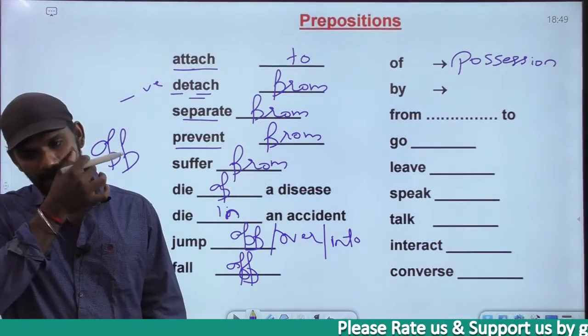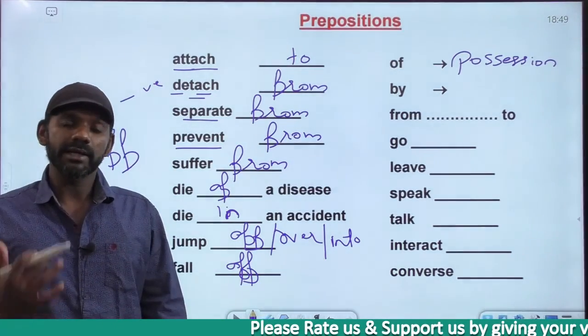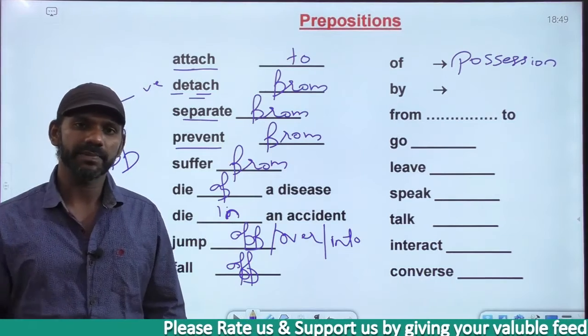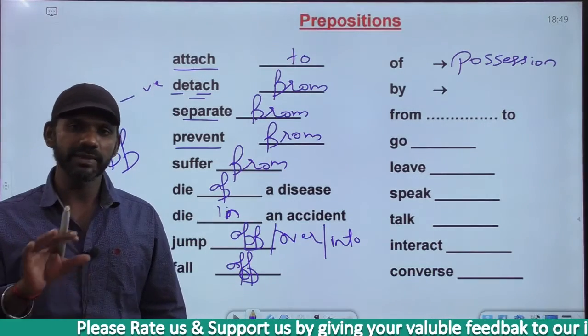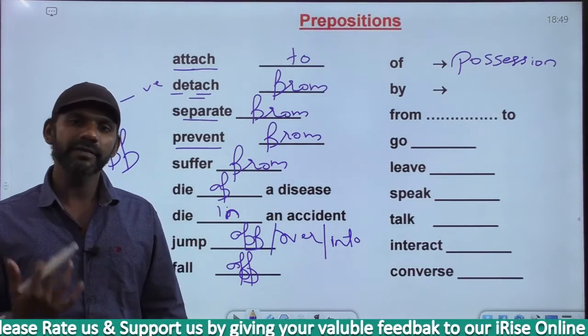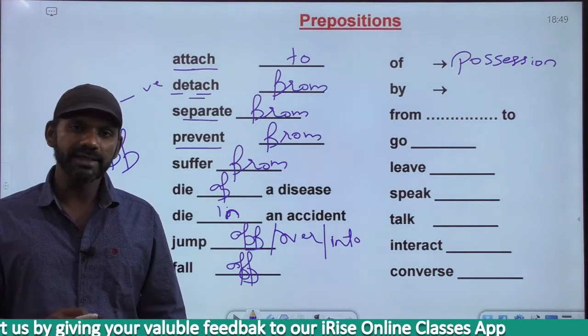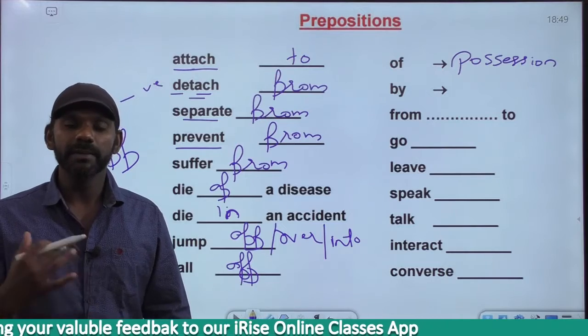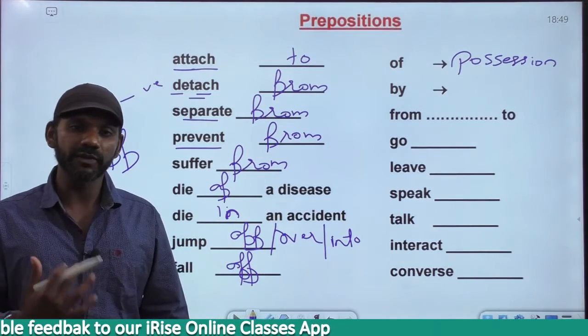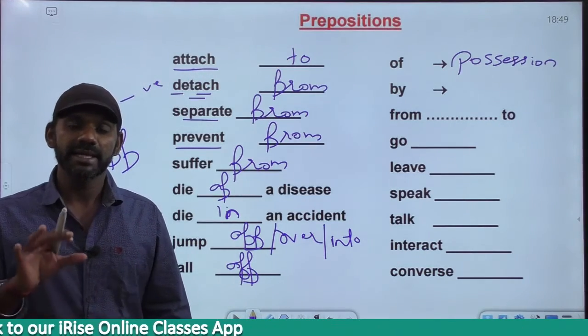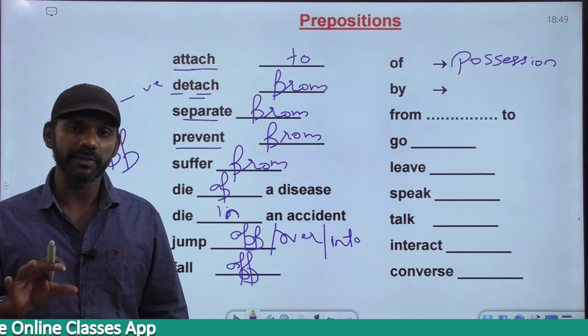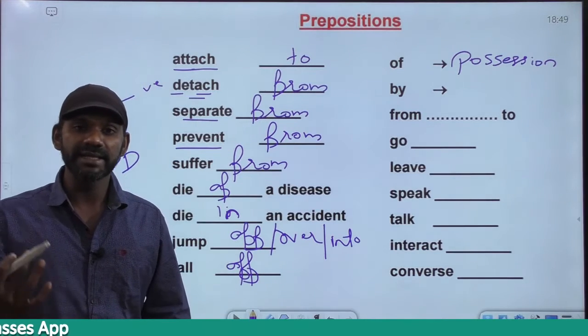What if I say, I will go there on next Tuesday. Tuesday is a day. I told you with days we use on. I will go there on next Tuesday is a wrong usage. In this case, we don't require on because we already have a word to refer to Tuesday, that is next. In such cases, we don't require the preposition on. I will go there next Tuesday.